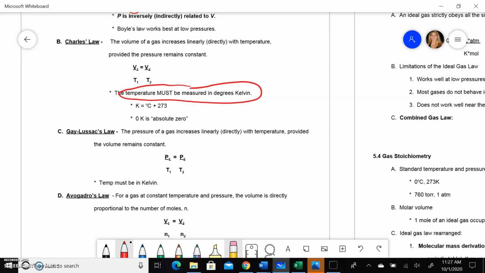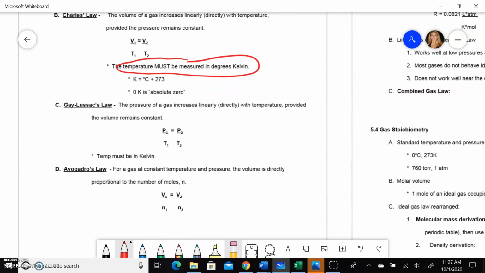Gay-Lussac's law is similar, except we've got pressure. So again, it's a direct relationship. Notice that you have to have volume remain constant. So again, that third thing has to be constant. This is a direct relationship because you're dividing them. You can see that without even having to think about it very hard if you look for that dividing sign. Again, temperature has to be in Kelvin, and you can kind of figure this one out too: if you have a balloon and you increase the temperature, which means you speed up the particles, they're going to hit the walls of the balloon more, which means the pressure will increase. So as temperature goes up, your pressure will also go up.